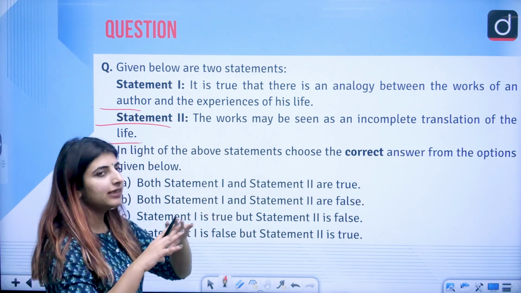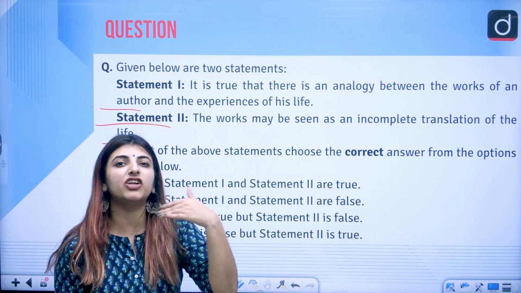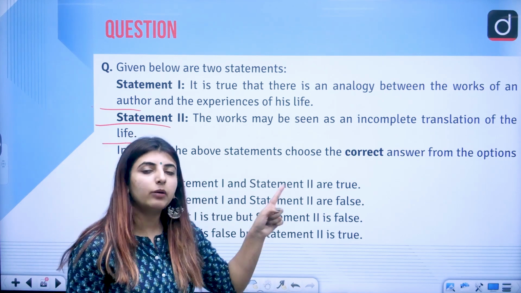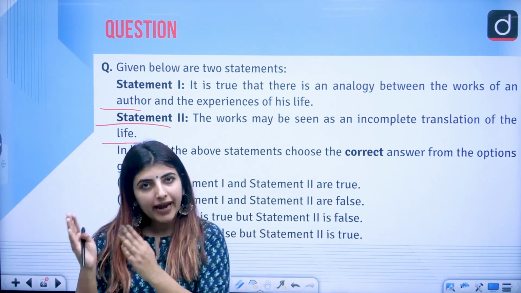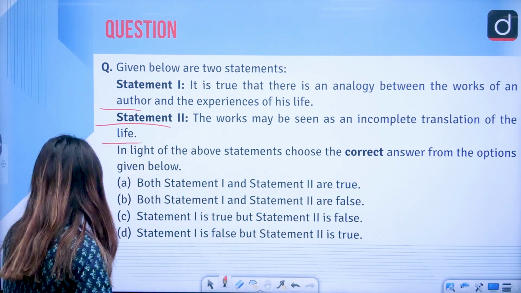The works may be seen as an incomplete translation of the life because certain things will be fictionalized, correct? That is why it will be an incomplete translation. Anything and everything will not be put across as the writer has faced in his or her life.